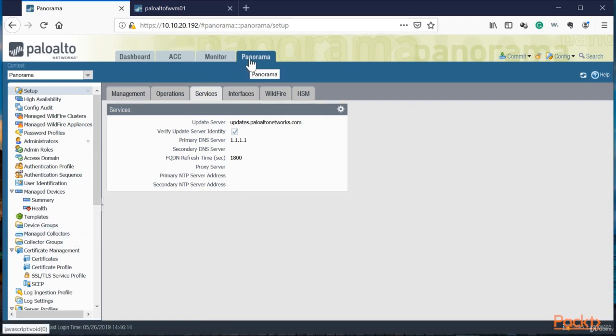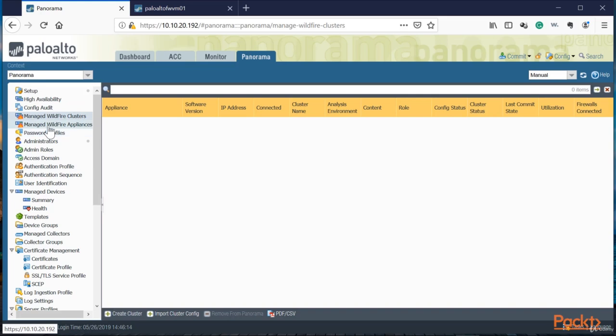And then you should have the option to add policies and objects and such. So once we're inside the Panorama tab, you're going to be presented with basically the same thing as the firewalls themselves. The only difference is you're going to see some sections that you're not going to see in the Palo Alto, which in this case is everything that is managed. It relates to the group of devices that you're going to be managing in your organization. So the first thing you've got to do in Panorama is add devices.